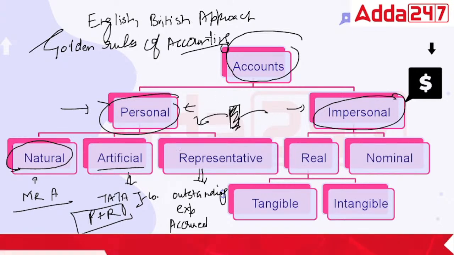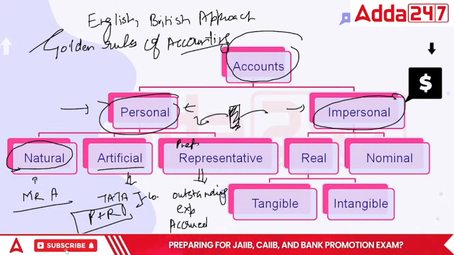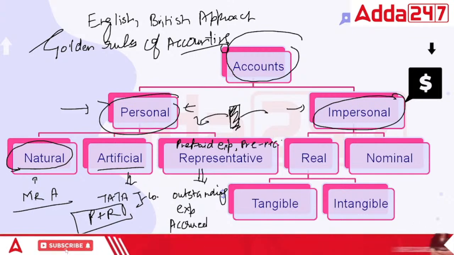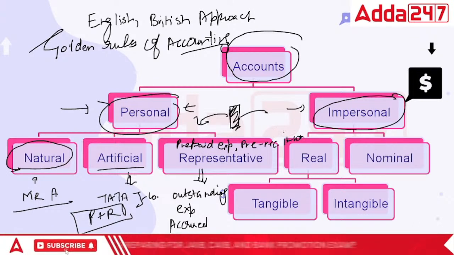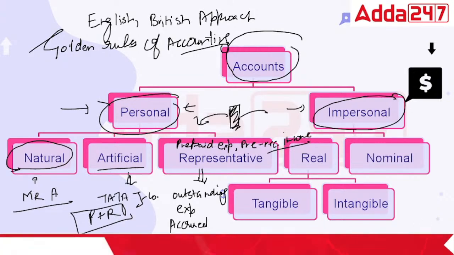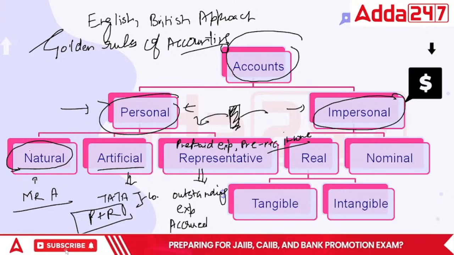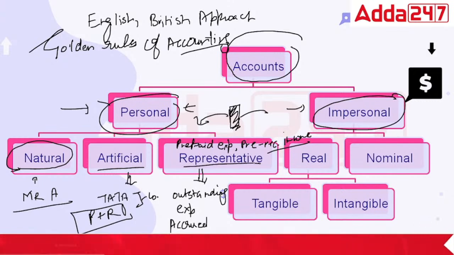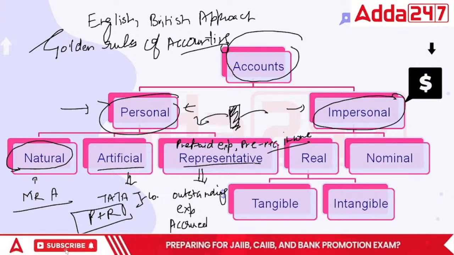Future payment received or paid: prepaid expense or pre-received income. Again, it's all about the timing, not this year, but the year that has passed or the year yet to come. Based upon this, we will find out the value accordingly. So one is natural, second is artificial, third is representative. We have got these three different accounts.